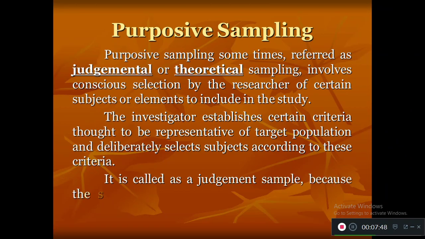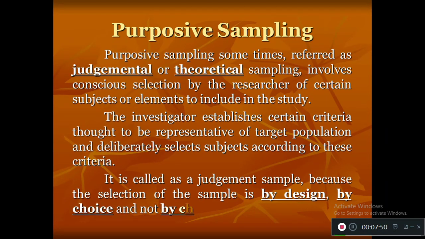And another important thing, this is called judgment sample because consciously the researcher is selecting the sample based on the design he is using in the research, and based on choice, not based on chance. The samples are selected on the basis of choice, not on the basis of chance.